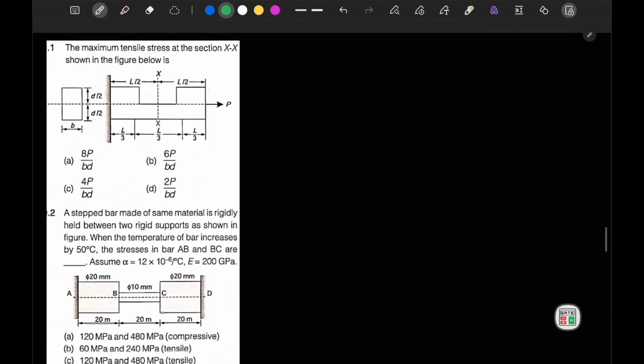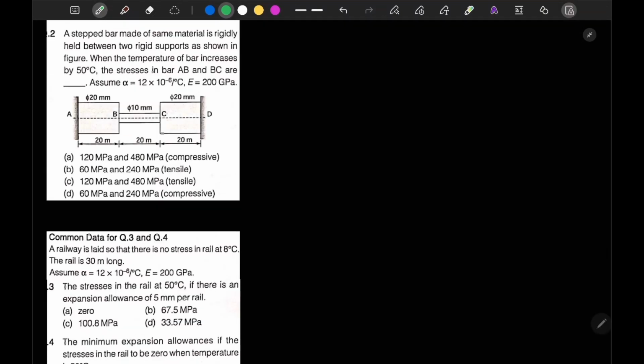Now we will start our questions on stress and strain. In this question it is mentioned that a stepped bar made of the same material is rigidly held between two rigid supports as shown in the figure.